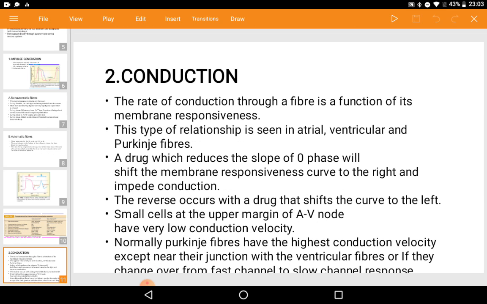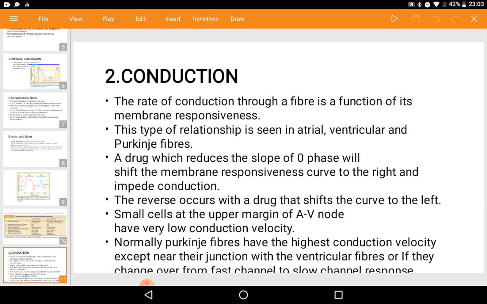Next is conduction. It's a very important part, because the conduction should be very regular and very synchronized. First, the rate of conduction through a fiber is a function of its membrane responsiveness. So conduction depends on the connection between one cell and the other, the boundaries of the cells. That is, how the membrane of the adjacent cell is responding.